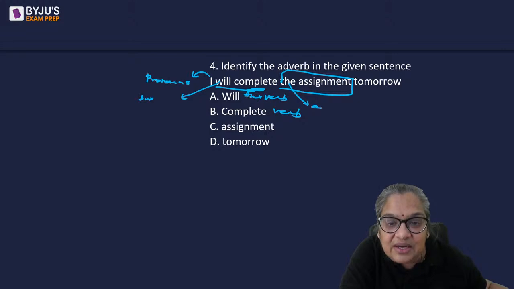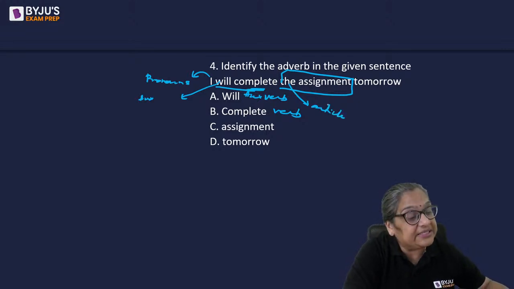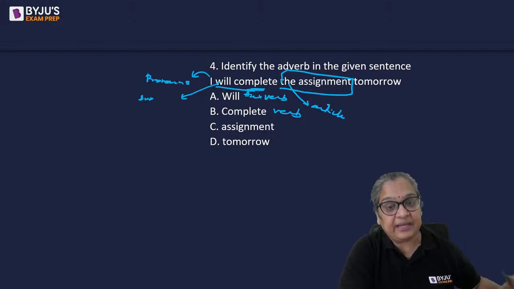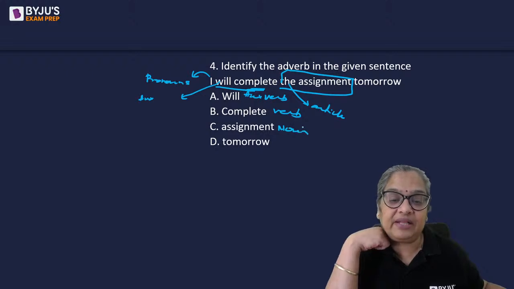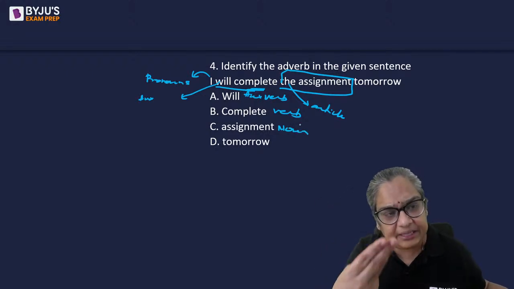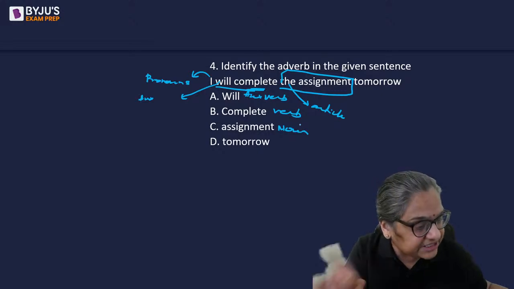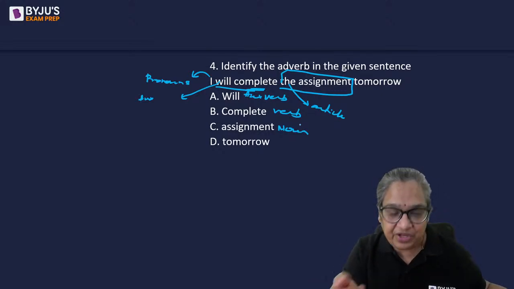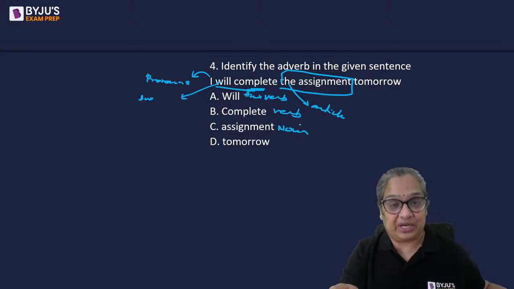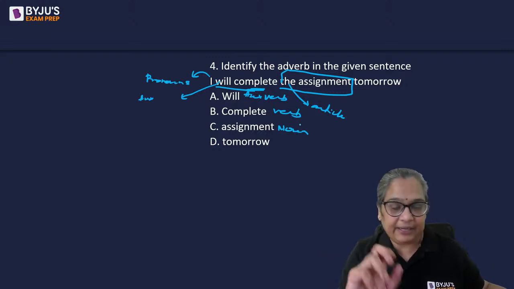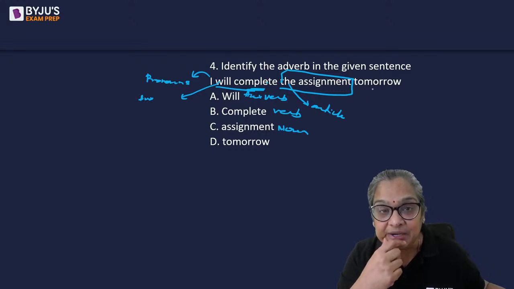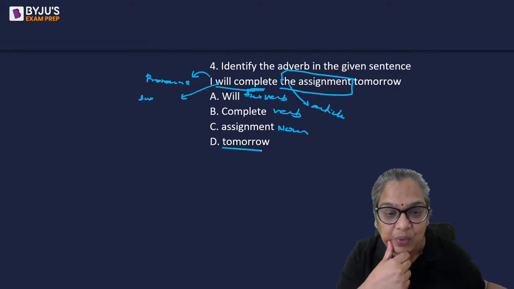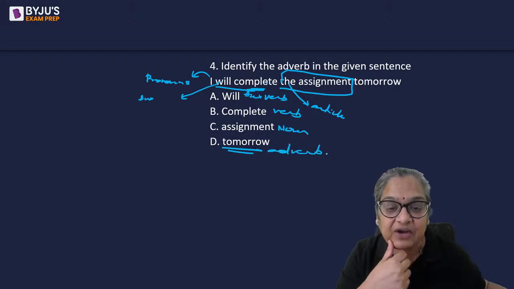Here the is an article, and an article is an adjective, because it is normally used with a noun. Assignment is a noun. I will complete the task, the work, the painting, the book. If you are in doubt about a word, substitute it with another word which doesn't make a difference in the sentence, but you'll know the part of speech. So this is a noun. When will you complete it? Complete it tomorrow. So it tells you more about the verb, and therefore this is the adverb.